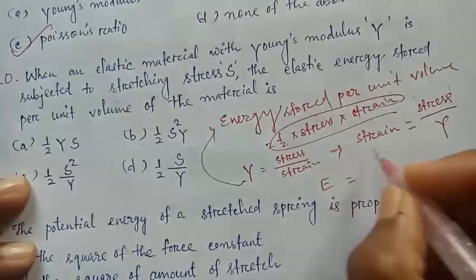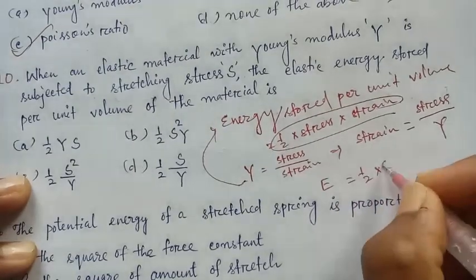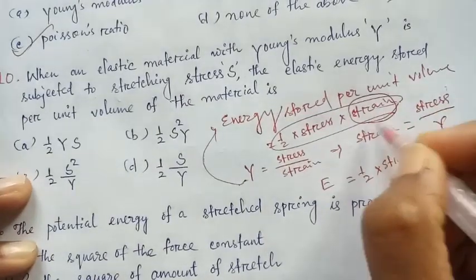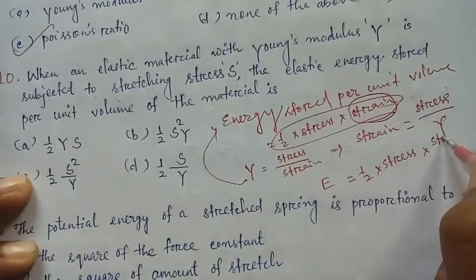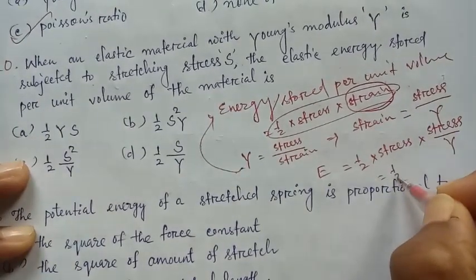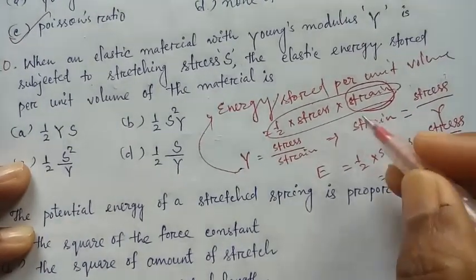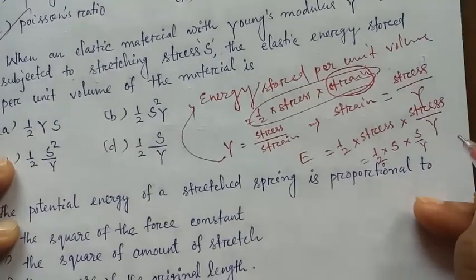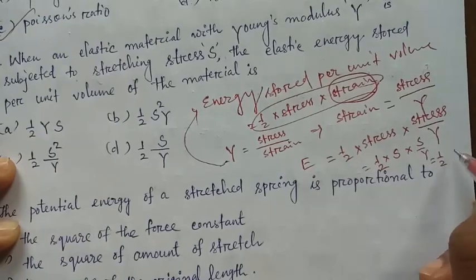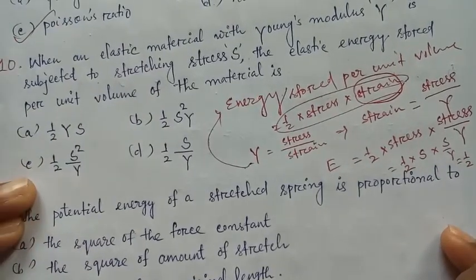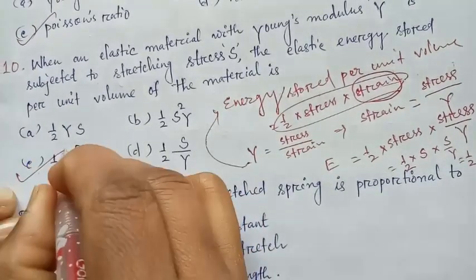E is equal to half into stress, and in place of strain we can write stress upon Y. Stress is denoted as S, so this is equal to half of S square upon Y. Option C.